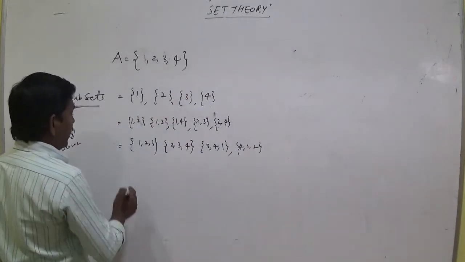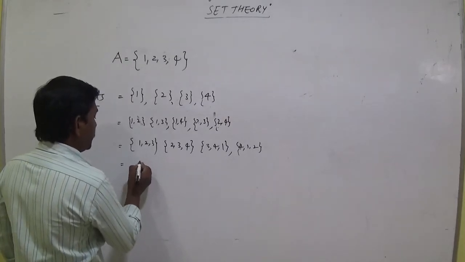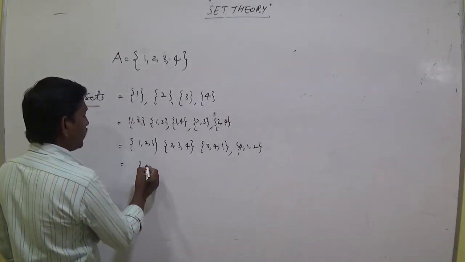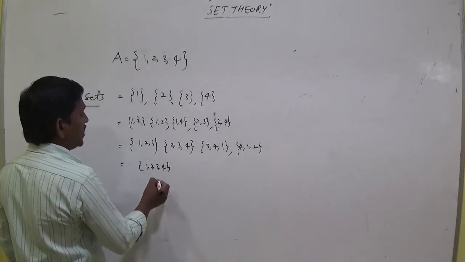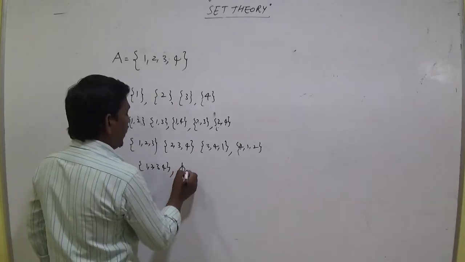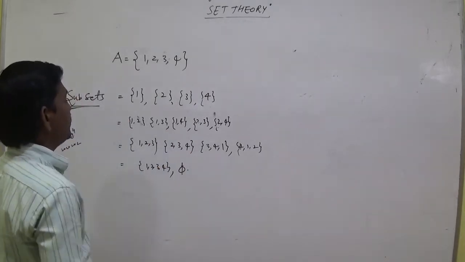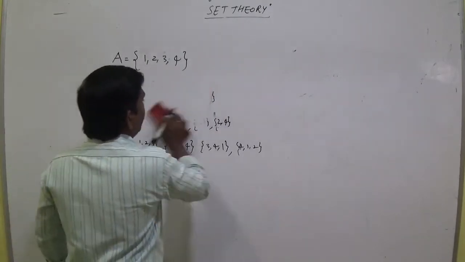Again we write, and you can write 1, 2, 3, 4 is a subset. Every set is a subset of itself, and pi. So these are the subsets, and we can say how many subsets there are.